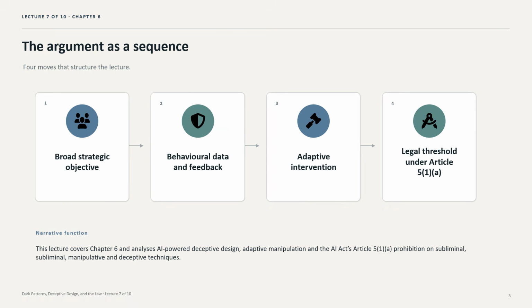The chapter does not treat AI innovation as inherently suspect. Adaptive AI can improve relevance, accessibility, and efficiency. The legal problem arises when these systems exploit cognitive biases or emotional states to produce decisions that users would not otherwise make. The chapter therefore positions Article 51A as a necessary but incomplete response. It is a step towards recognizing AI manipulation, but it may miss subtle cumulative effects that do not immediately look